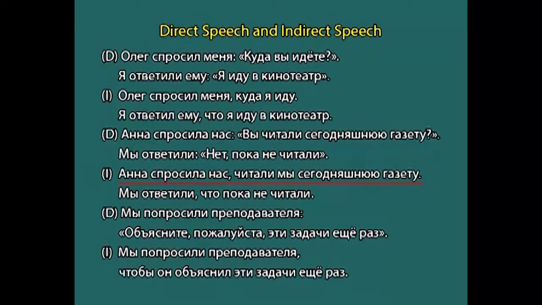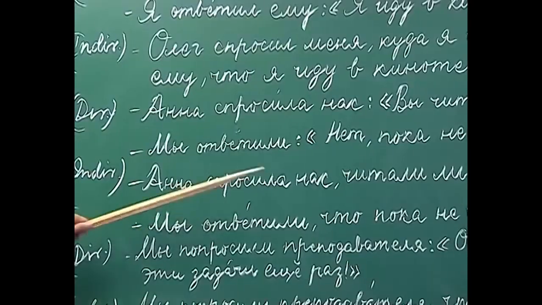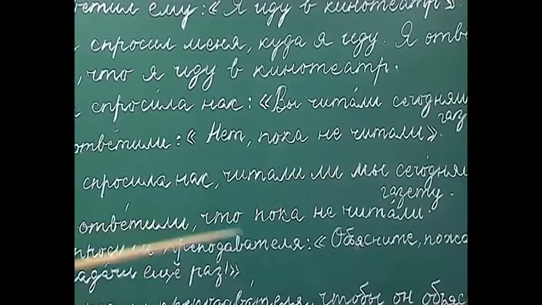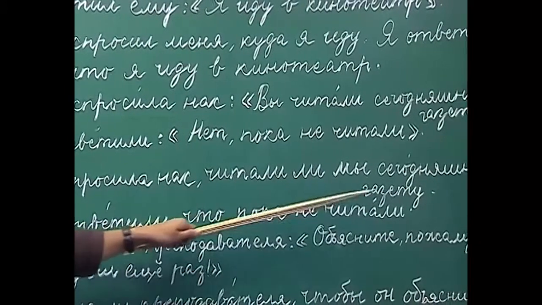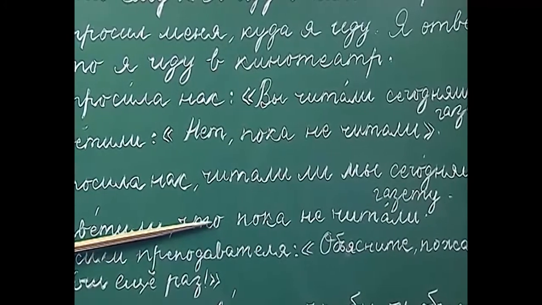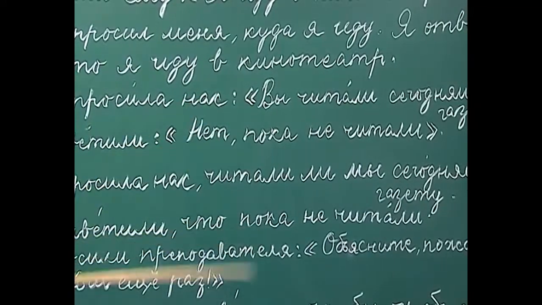So, Anna asked us, did we read today's newspaper? The next sentence is a statement without a negation. So, how do we change that into indirect speech? Mi atvechili, we replied, shto pakani chitali, that so far we have not read. So, here we are adding shto, which is a conjunction, to change it into indirect speech.